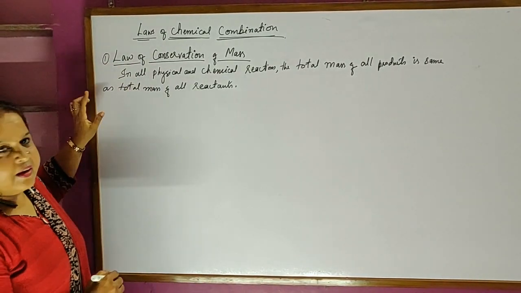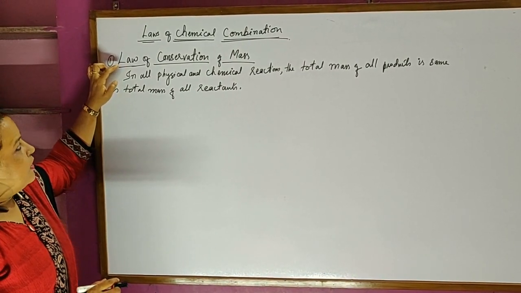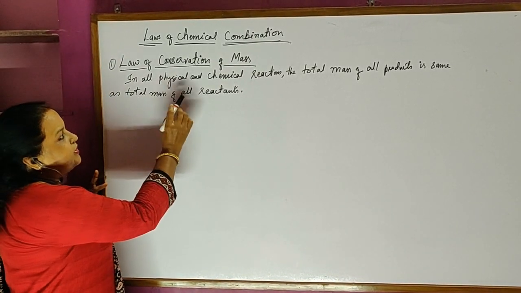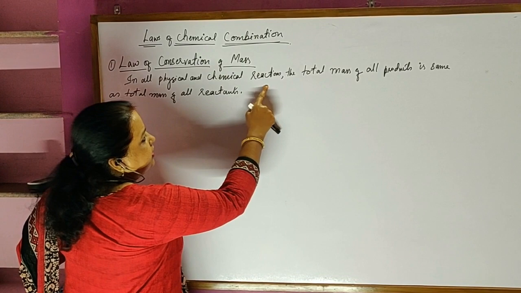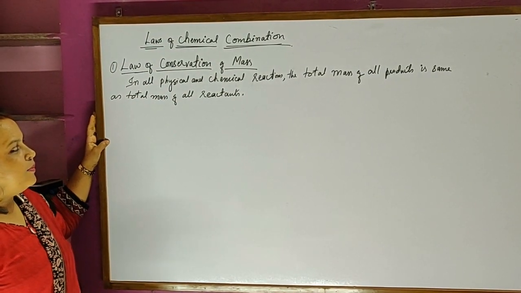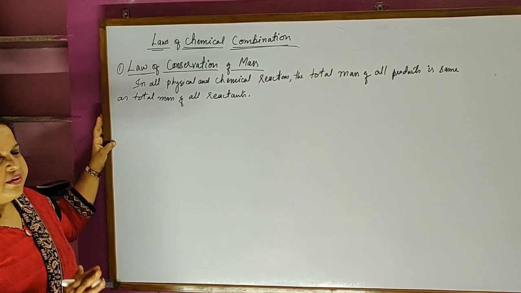The first law, what does it state? The law of conservation of mass. What does it state? In all physical and chemical reactions, the total mass of all products is the same as the total mass of all reactants. Students, it's a very simple law.